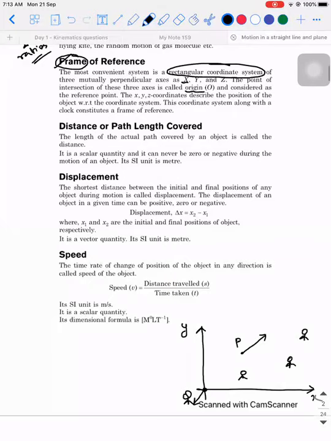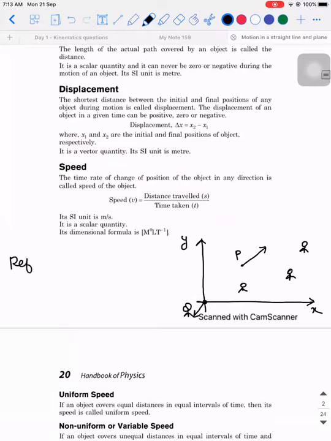What is the difference? What do you mean by reference point, and why do you think that name has come? What I mean by reference point is this: when you're discussing the motion of an object, what are all the physical quantities involved in it? When I say there is an object in motion, what are all the physical quantities that you can analyze?